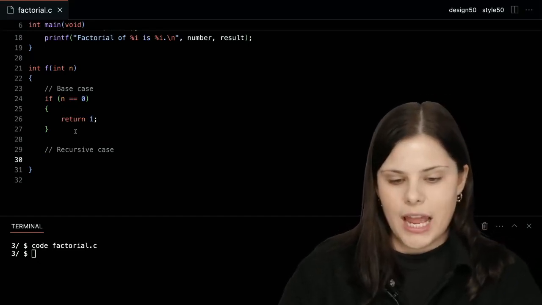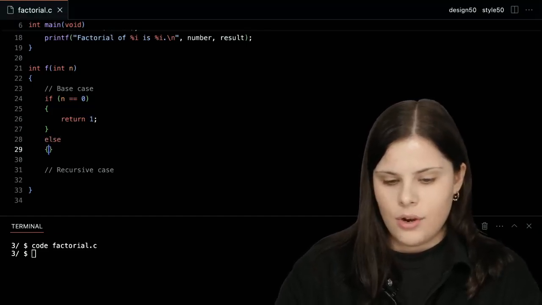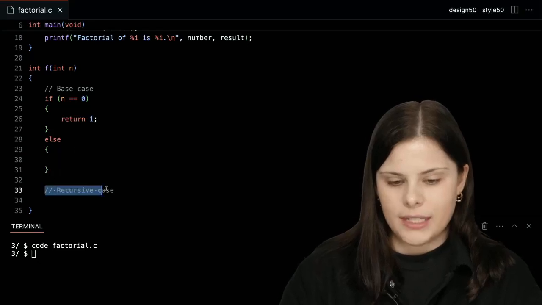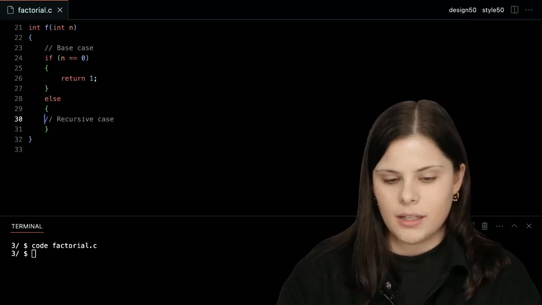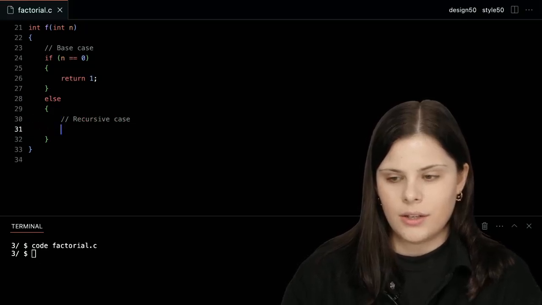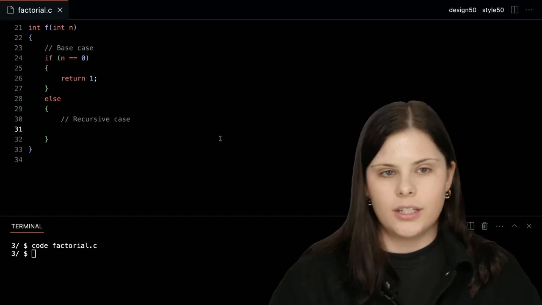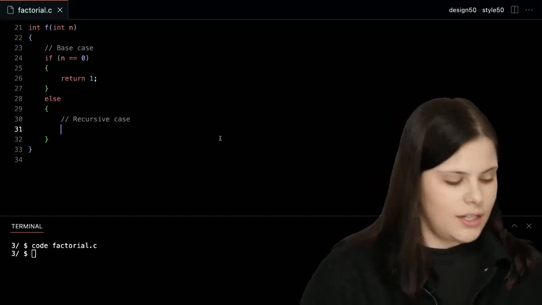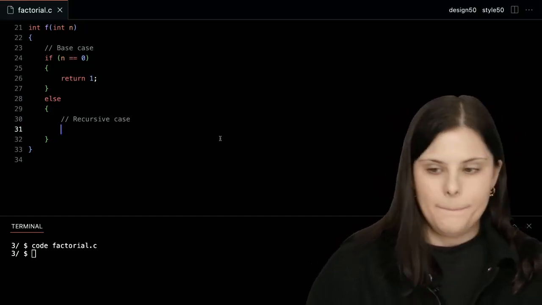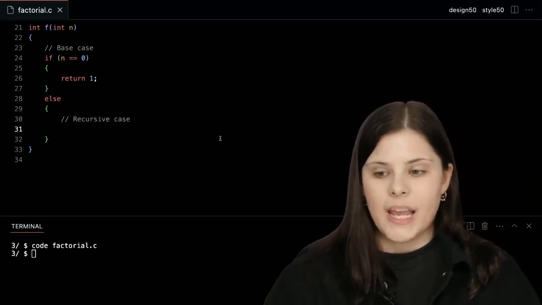So I'm going to say else. I want to have this recursive case. And what would my recursive case be? How can I write my recursive case here? What is this recursive case indeed? Exactly.